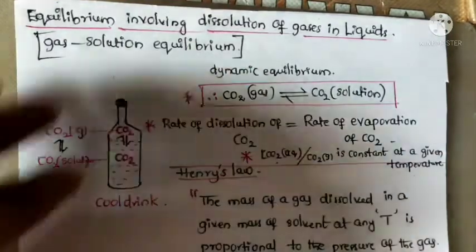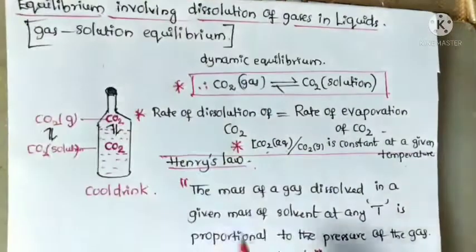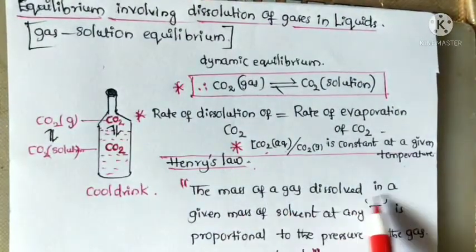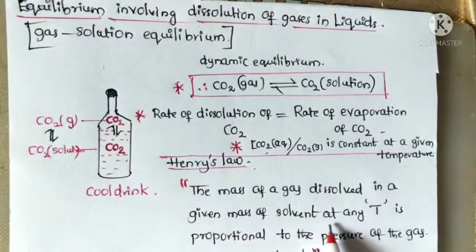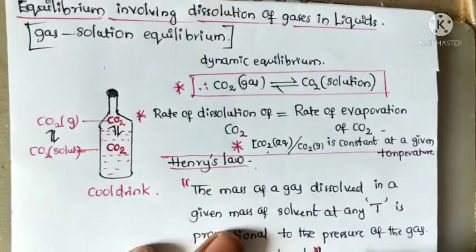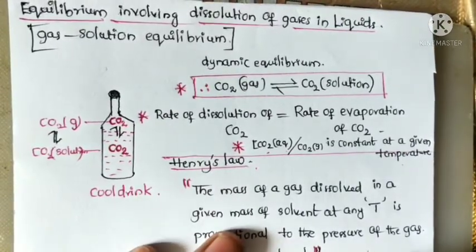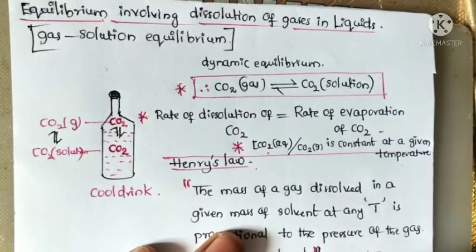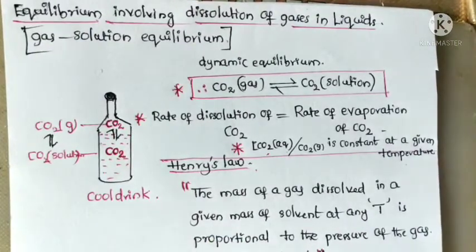So what is Henry's law? The mass of a gas dissolved in a given mass of a solvent at any temperature is directly proportional to the pressure of the gas above the solvent. That is, m is directly proportional to pressure. This is Henry's law.